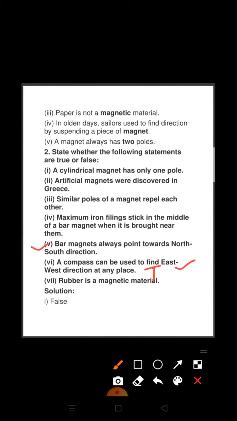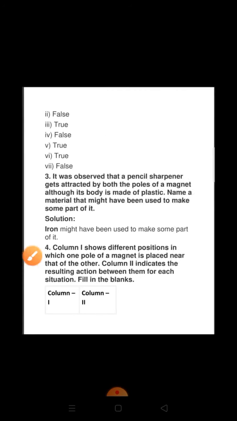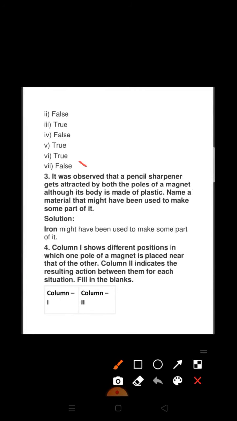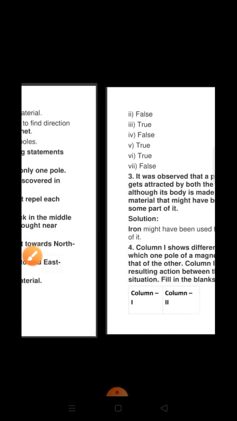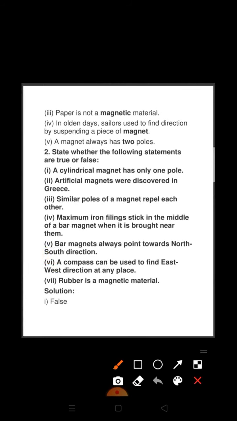Next, rubber is a magnetic material. Is it true or false? It is definitely false. Rubber is a non-magnetic material. As it is written here, magnetic, but we know that rubber is not magnetic. It is non-magnetic. So here it is written magnetic, that is why it is false.